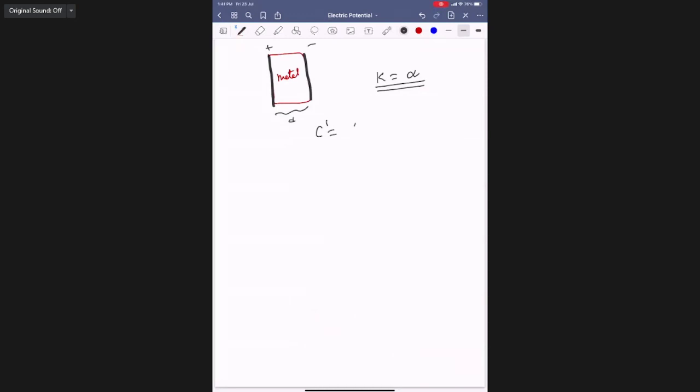So C dash will become how much? Infinite. One plate is the plus plate, one plate is the minus plate. These are connected by some resistance, or by some metal wire.